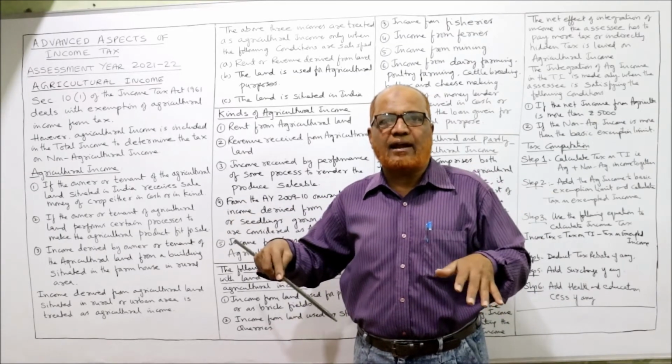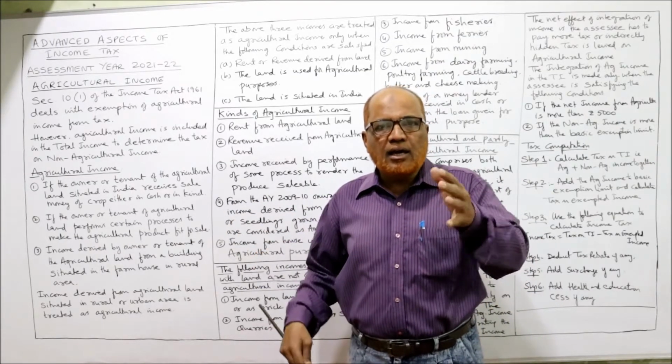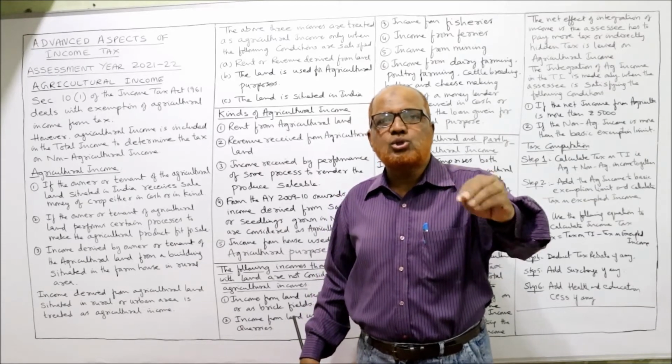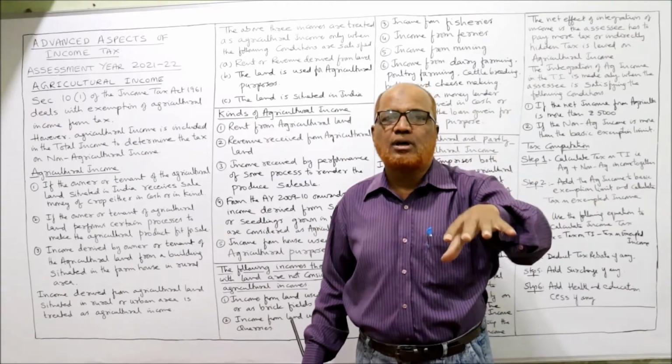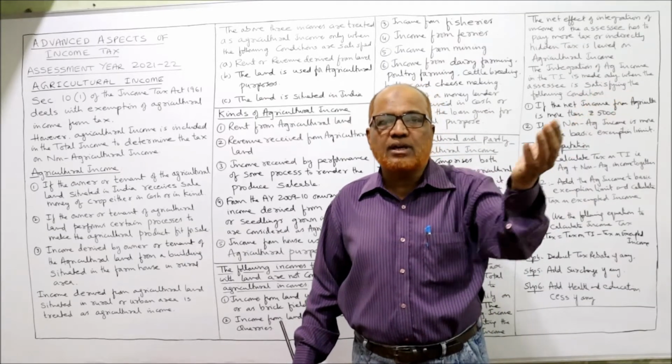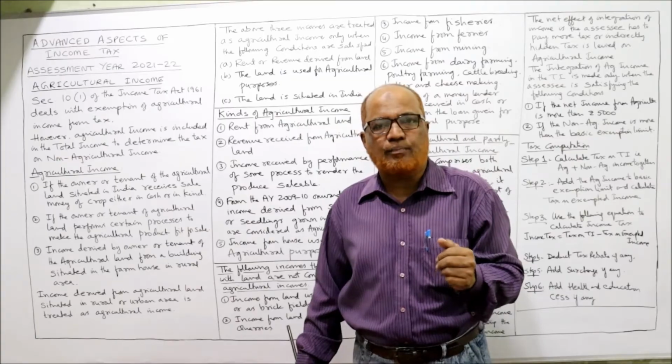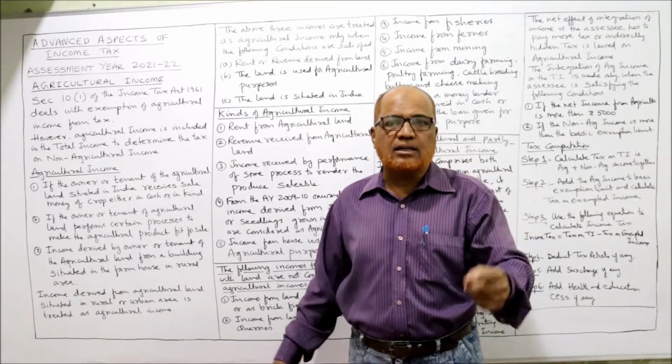X is the owner of agricultural land. He has grown some agricultural crops, and after selling the agricultural crops, he realized the cash. That is agricultural income, either in cash or in kind.